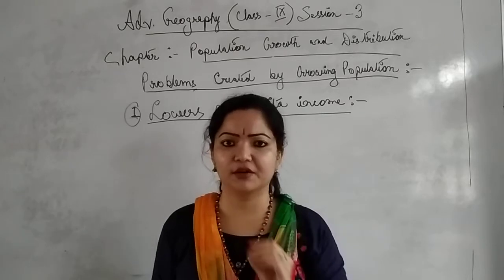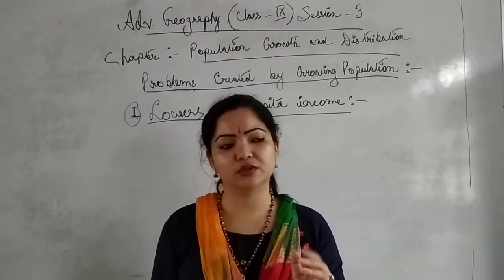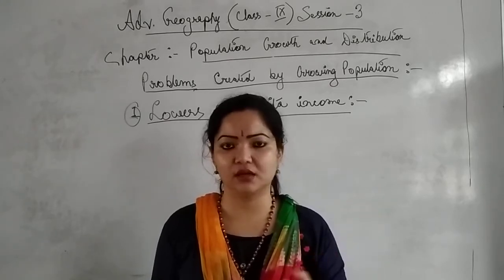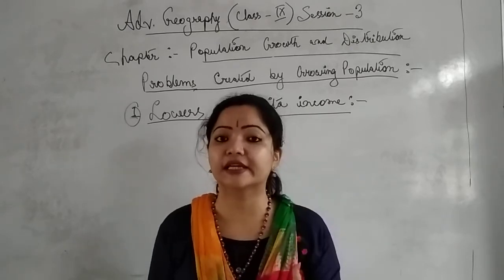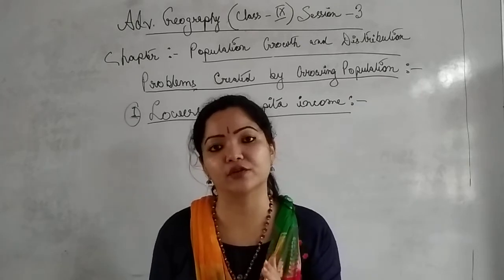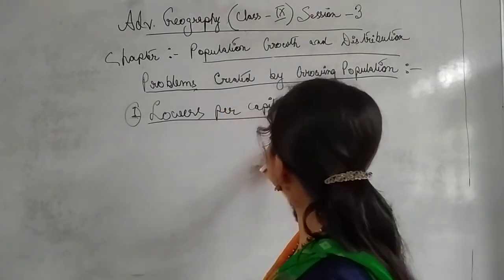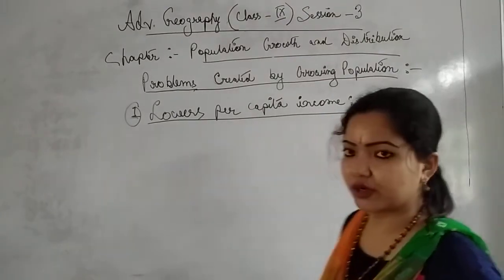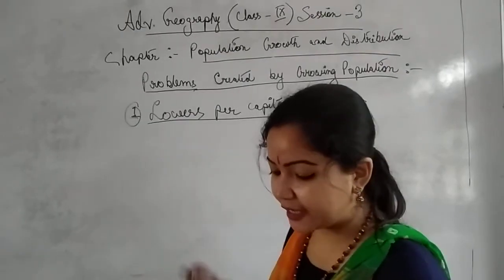So these are some very important points. Due to the increase of population, there will be limited sources of income. As a result, our per capita income will be hampered. As a result, our national income and the total economy of the country will be hampered. So this is one of the important problems created by the high growth rate of population. Okay. So next point is what?